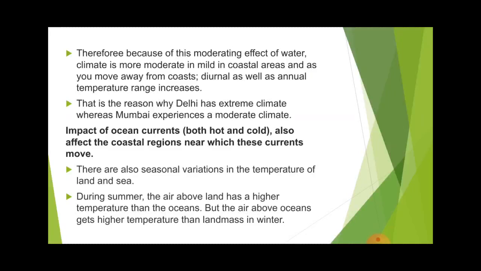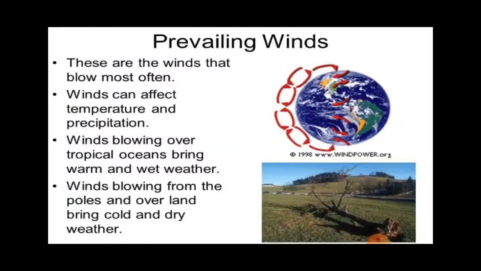Now move towards the next topic, that is the prevailing winds. So how does the wind help to make a particular area's climate differ? Let us see what the prevailing winds are. These are the winds that blow most often. So they blow always, and wind can affect the temperature and precipitation. So how can the wind affect the temperature and also affect the precipitation?